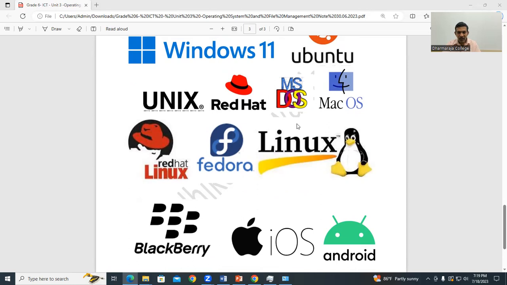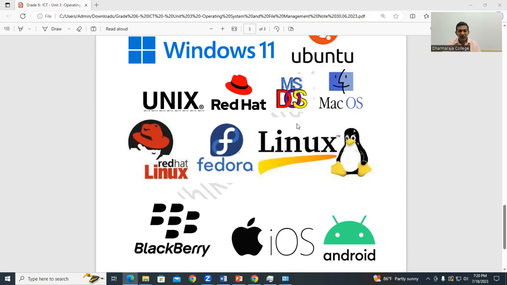So today you have learned what an operating system is, what kinds of operating systems we can have, what the features of an operating system are, and what benefits you can get from it.